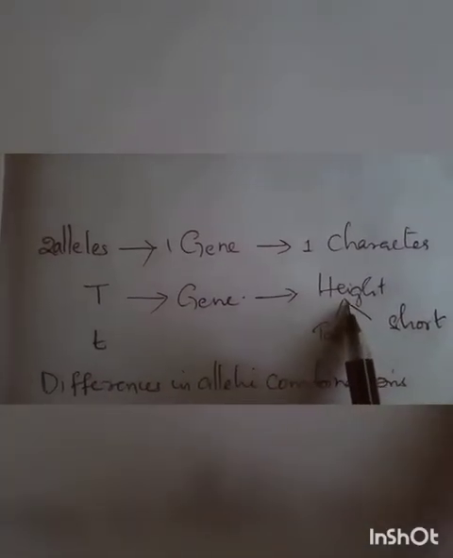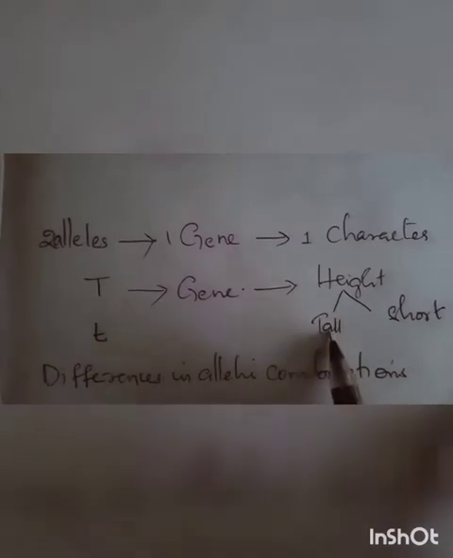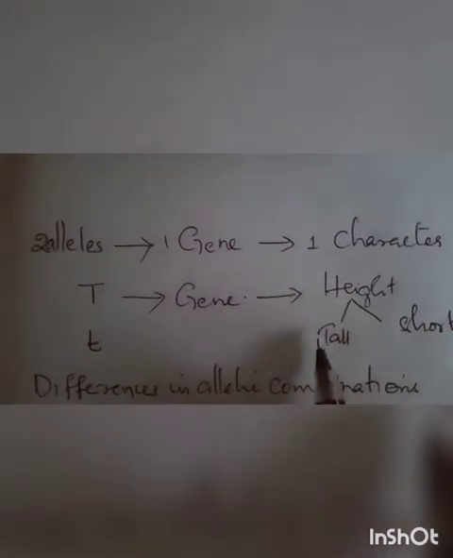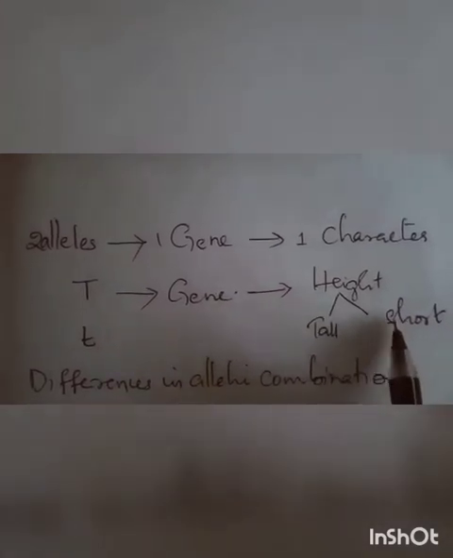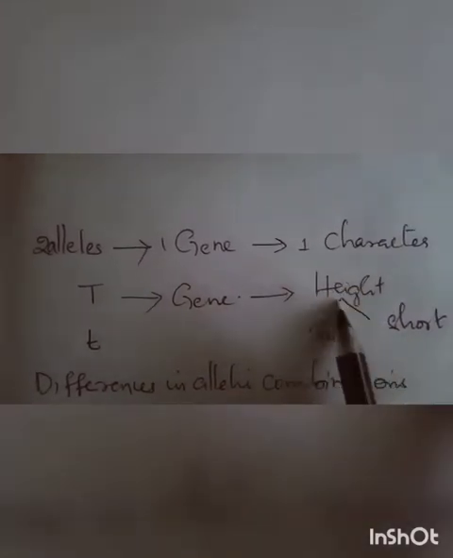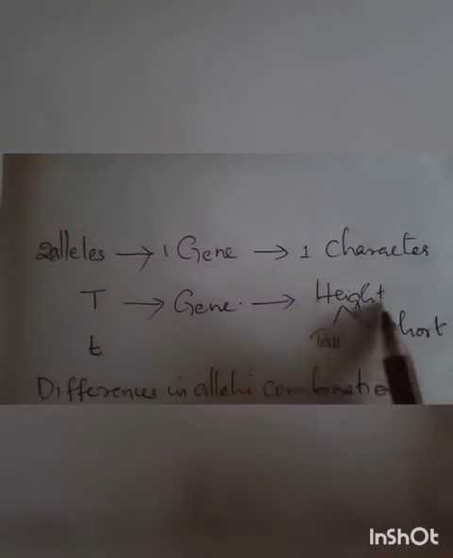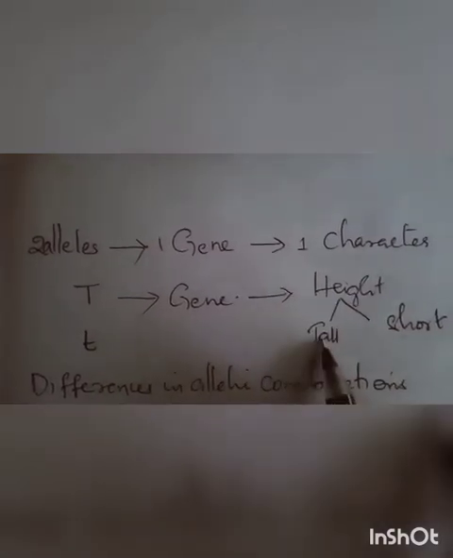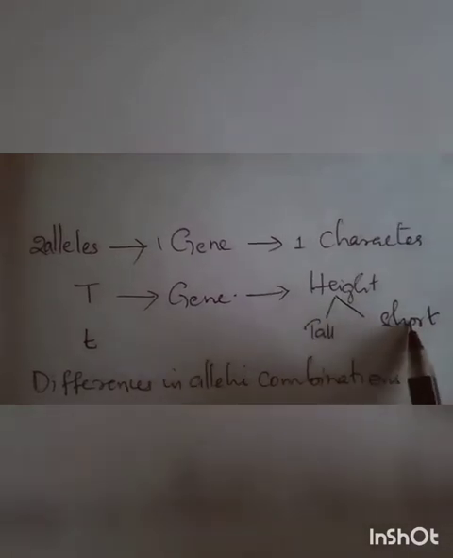Among the pea plants, he saw tall plants and also short plants. So in this character, 2 varieties are available, tall plants and short plants.